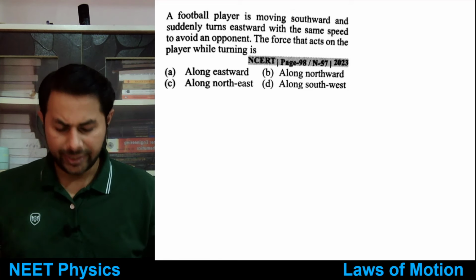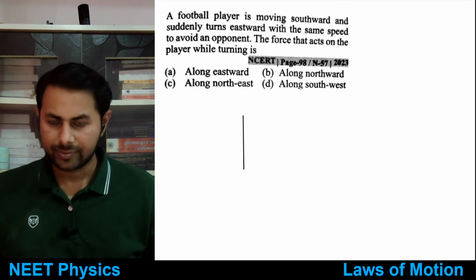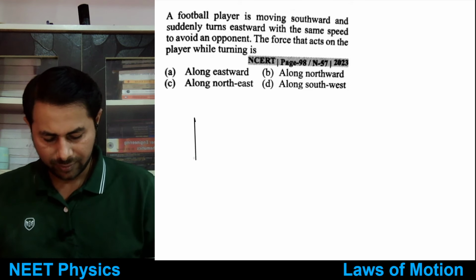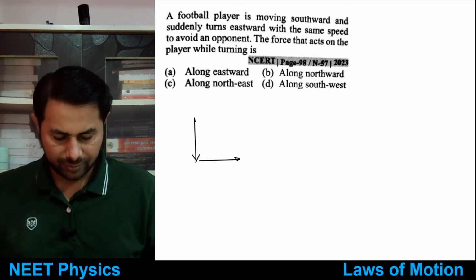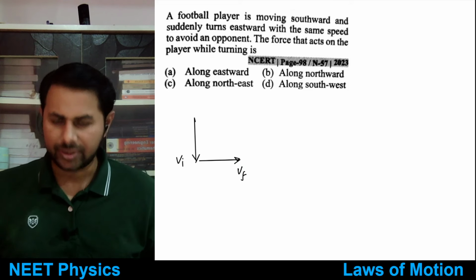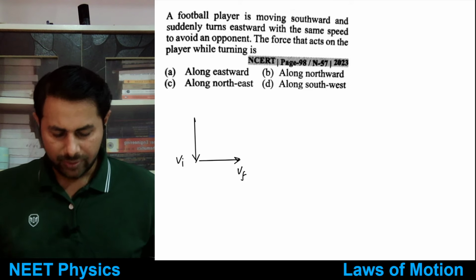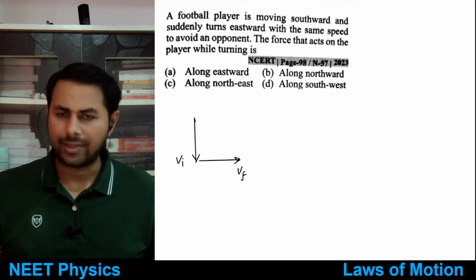All right, let's check. The football player is moving southward like this, and he is turning towards east. Let's say this is his initial velocity vi, and this is the final velocity vf. To find the acceleration, I need to find vf minus vi.